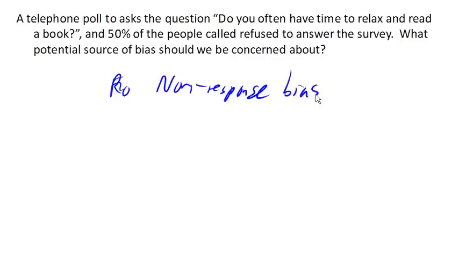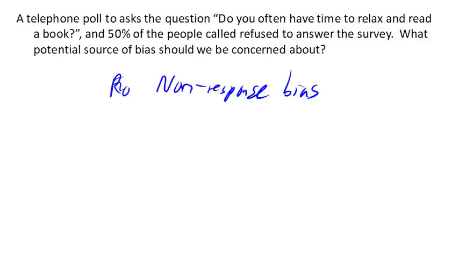In this case, the issue is that people aren't responding to the question, and particularly when the question is like, do you have time to relax? If half the people are not even answering the question, chances are this is going to influence the accuracy of your study, because the people who answer are probably going to be the people who actually have time to answer studies and surveys like this.